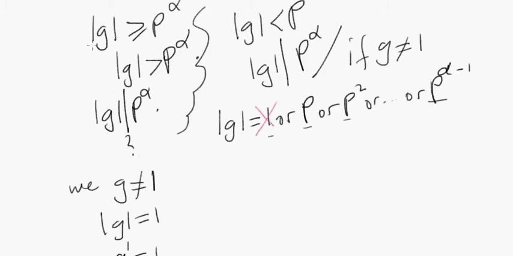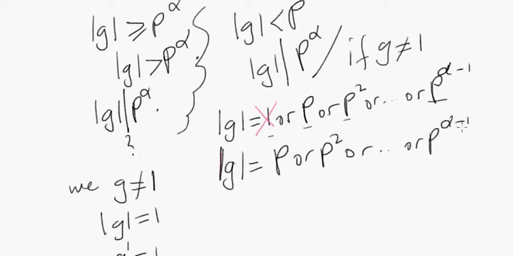So what are we saying now? If we pick a non-identity element in our group, at least what we know is that the order of g has to be either p or p squared, and so on, up to p to the alpha minus 1.